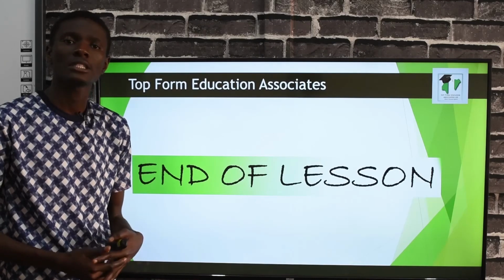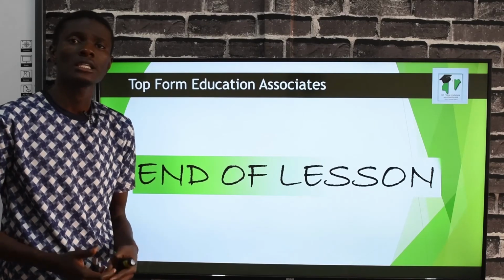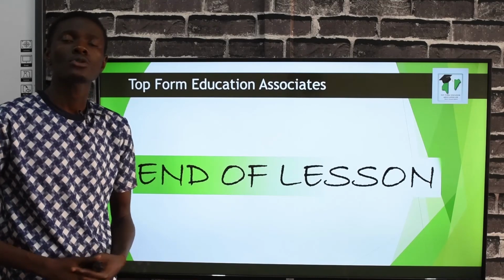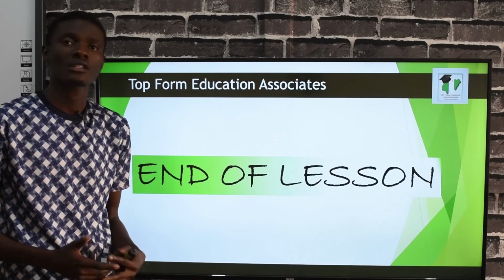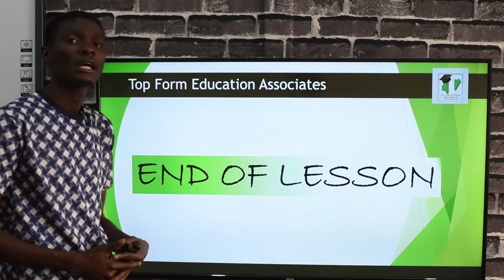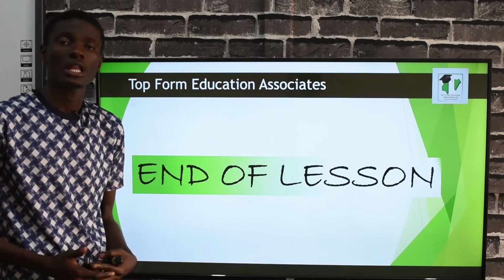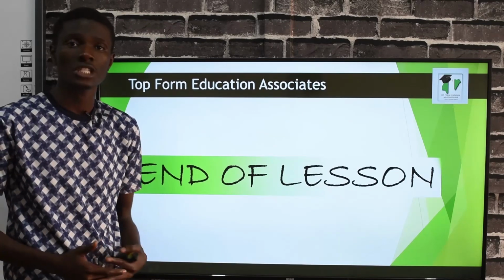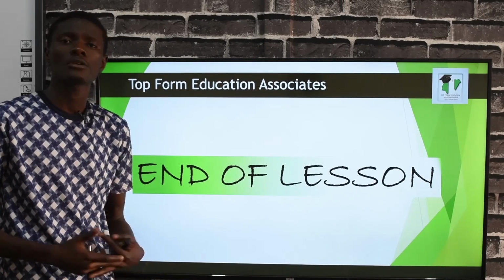We also learned about the types of drugs. We talked about the therapeutic drugs and also recreational drugs. Students, I want to urge us to go back to our notes and study so that we can understand the topic very well, and so that we'll be able to know how to make proper use of drugs even when we are given from the hospital.